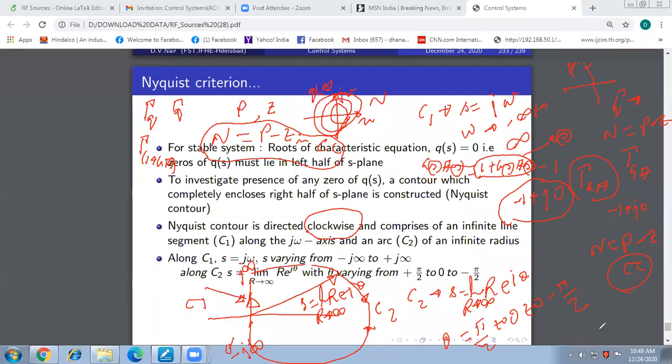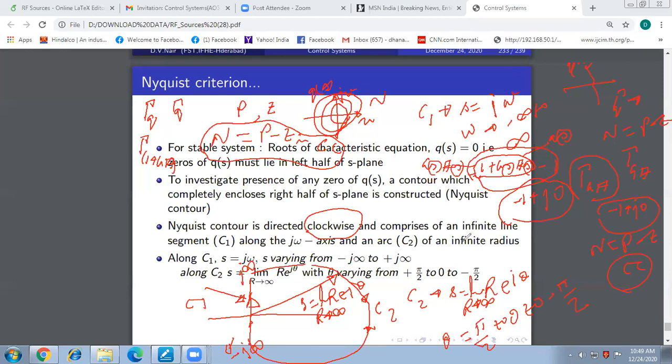Whatever is true for the contour gamma Q encircling the origin is true for the contour gamma GH encircling the point minus 1 plus J0. Indirectly, by this simple mathematics, I have shifted the origin of the QS plane mathematically to minus 1, 0 instead of 0, 0.